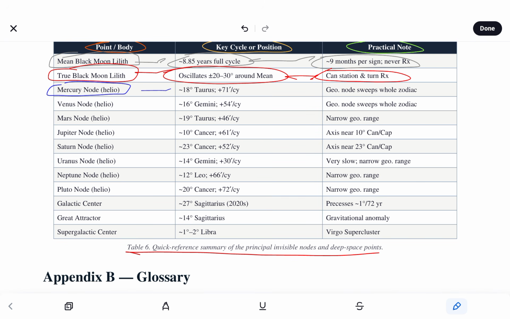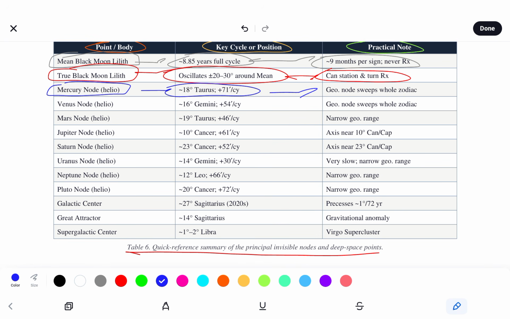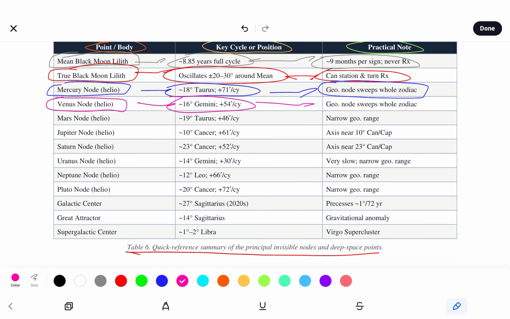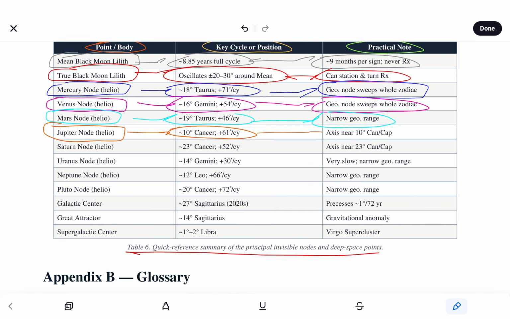Mercury node Helio, 18 degrees Taurus, adding 71 arc minutes per cycle. The practical note here is Geo node sweeps whole zodiac. And Venus node Helio, 16 degrees Gemini, adding 54 arc minutes per cycle. Geo node sweeps whole zodiac. Mars node Helio, 19 degrees Taurus, adding 46 arc minutes per cycle. Narrow Geo range. Jupiter node Helio, 10 degrees Cancer, adding 61 arc minutes per cycle.